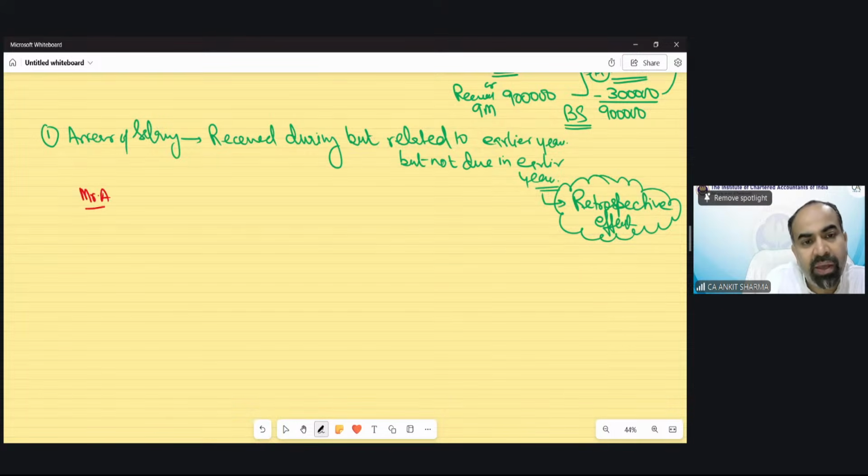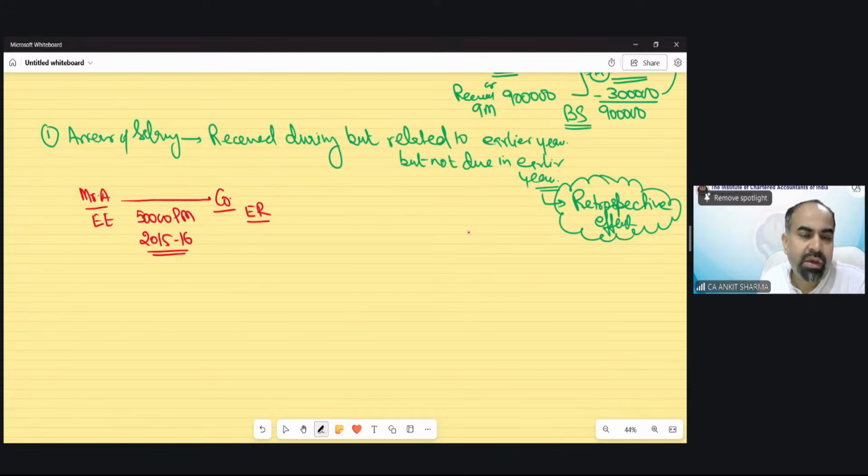Suppose Mr. A is an employee in a company, that is the employer, on a salary of 50,000 rupees per month. He has been appointed, suppose, in the year 2015-16. He is working in this company regularly. After 2 or 3 years, Mr. A